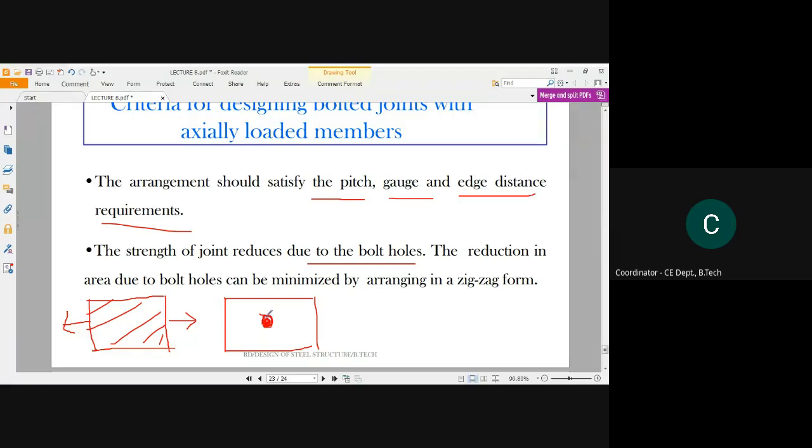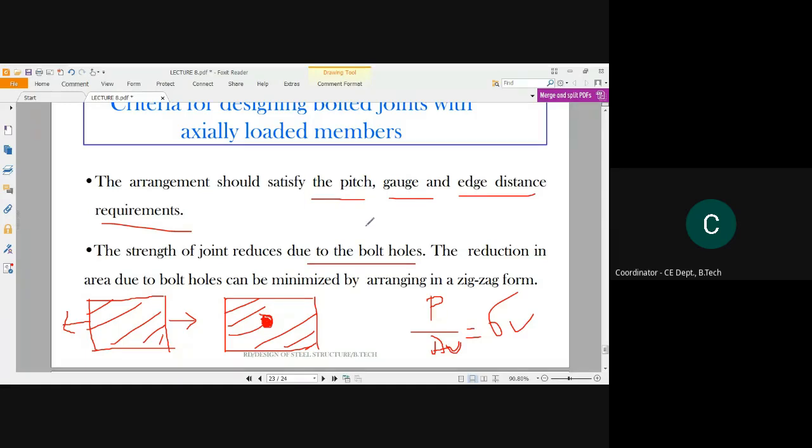If our area is reduced, then the stress will increase. As we know, P by A is equal to stress. So if the area is reduced, the stress will increase. This is inversely proportional. If one decreases, the other increases.